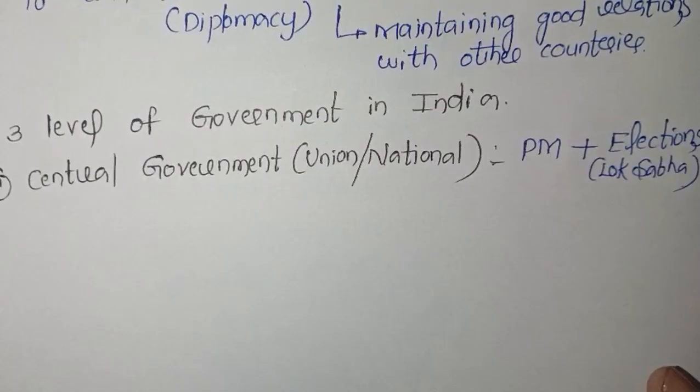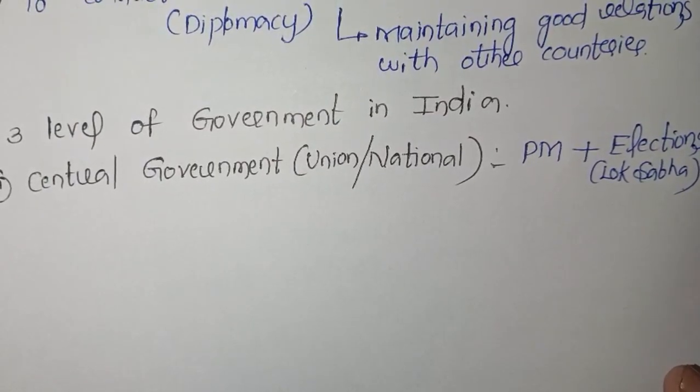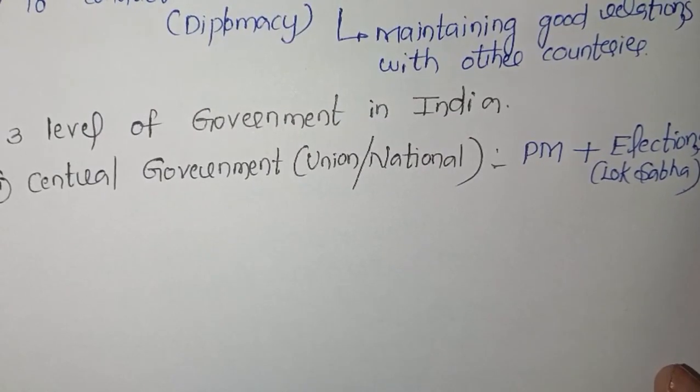For example, railways, defense, and national highways are controlled by the central government. I hope you understood what is central government. Central government is headed by our prime minister, and the elections for the central government are Lok Sabha elections.